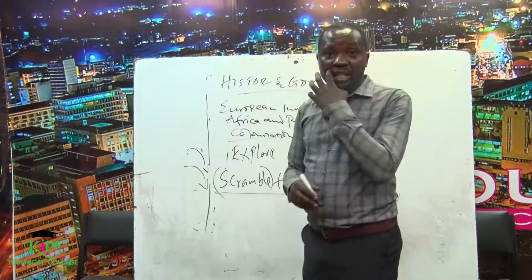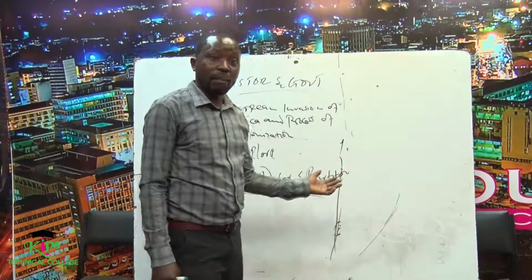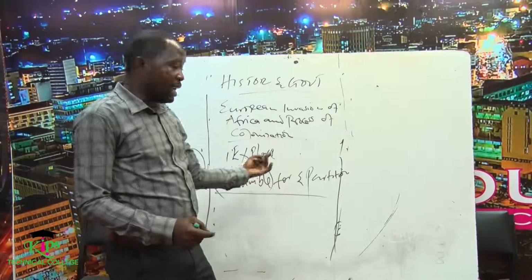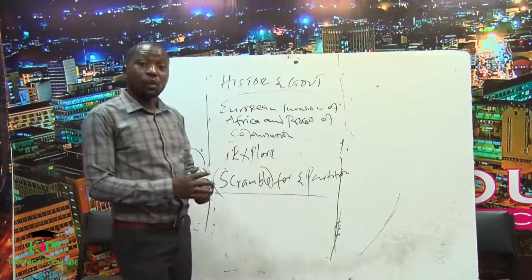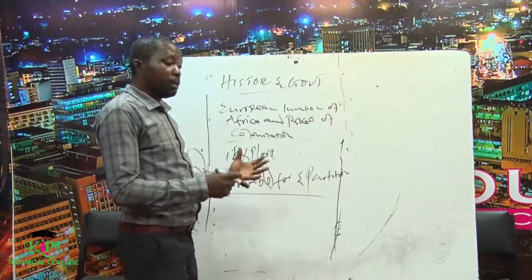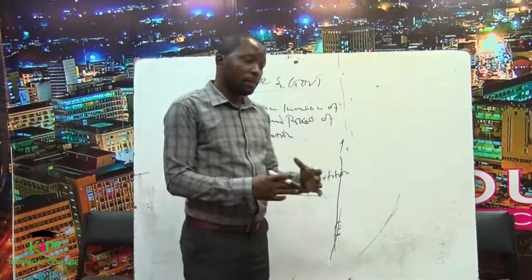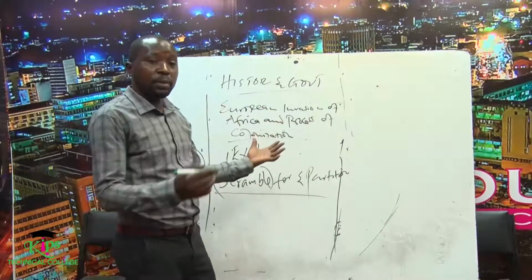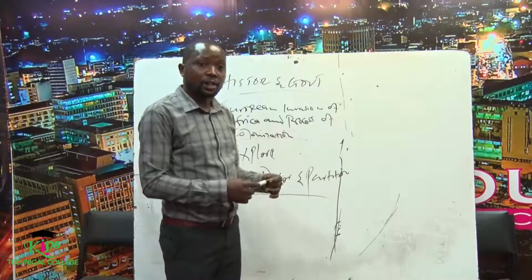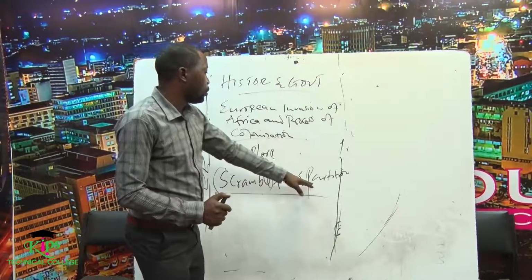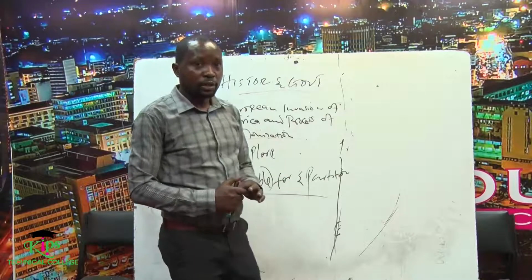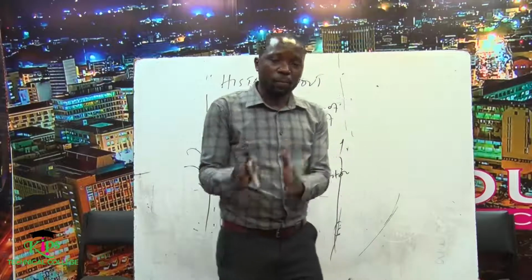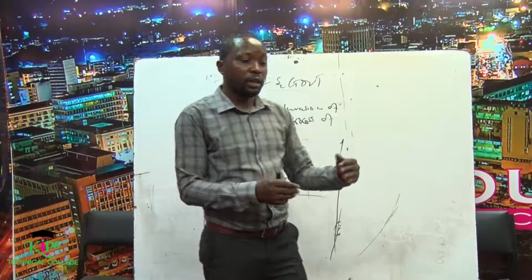But with time, by the time they noticed that they were just fighting amongst themselves, there was a conference that was held in Berlin, and the resolution of that conference was that Africa has to be divided amongst the European powers amicably without having to struggle or compete in front of the Africans themselves. And that is why they came up with a partition of Africa. So now sharing Africa, yeah, without that struggle, without competition among the European powers.